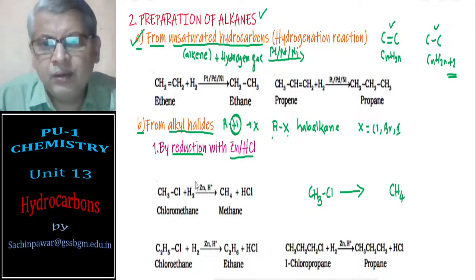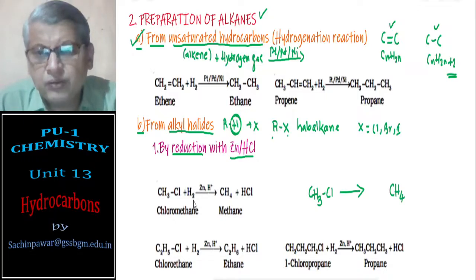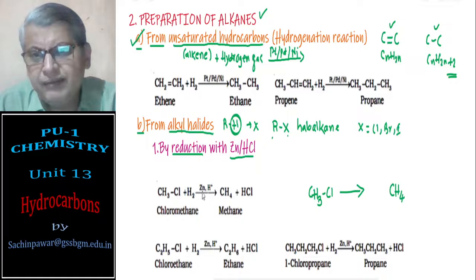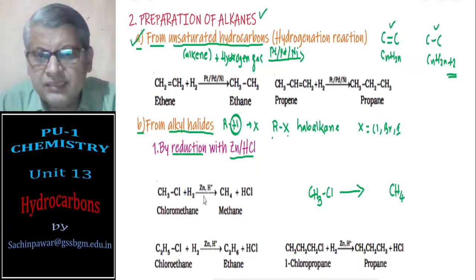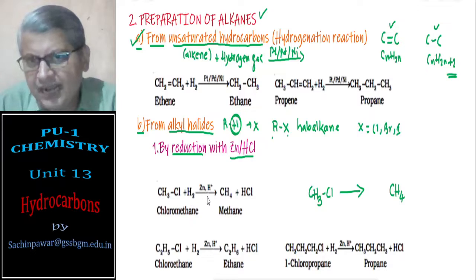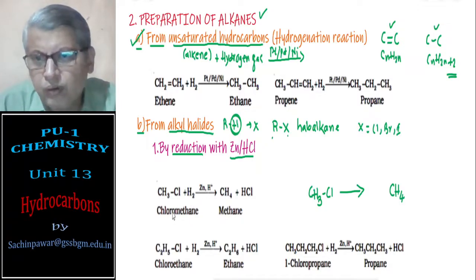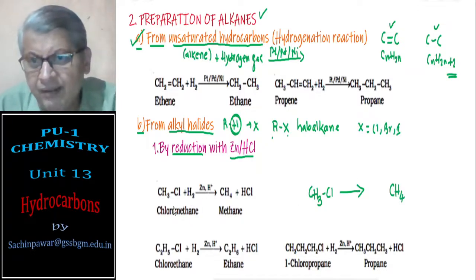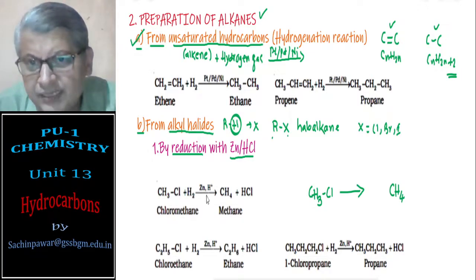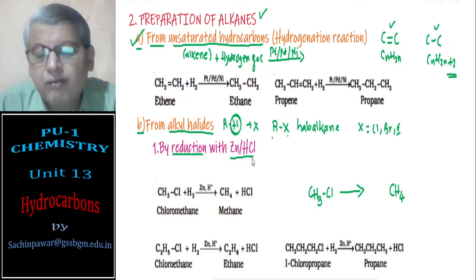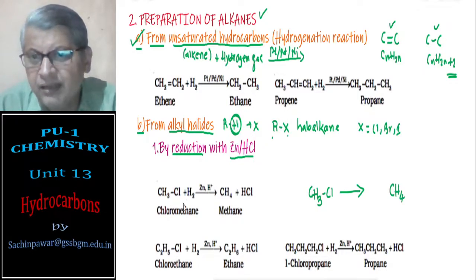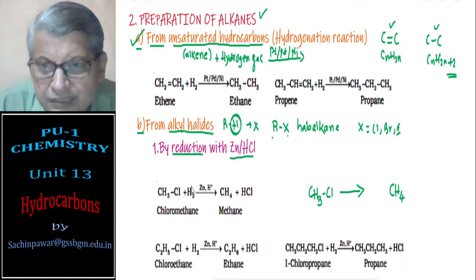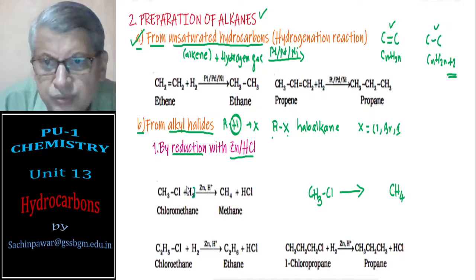What has to be done is we have to heat it with hydrogen gas in presence of zinc and H+. You react it with zinc dust and hydrogen chloride. The corresponding alkyl halide, when heated with zinc dust in concentrated hydrochloric acid, reaction takes place and chloroethane is converted to this. So here zinc dust is going to give you the nascent hydrogens.